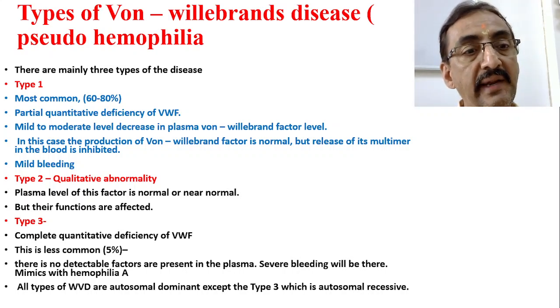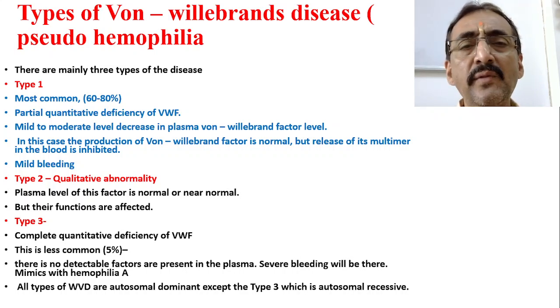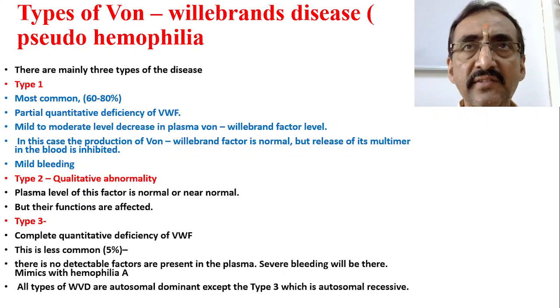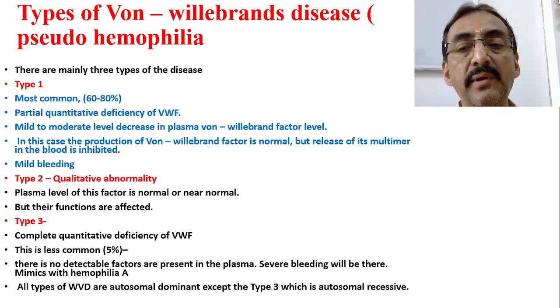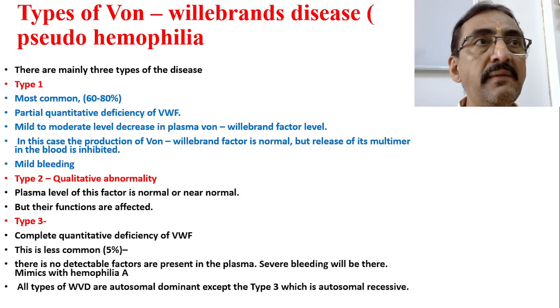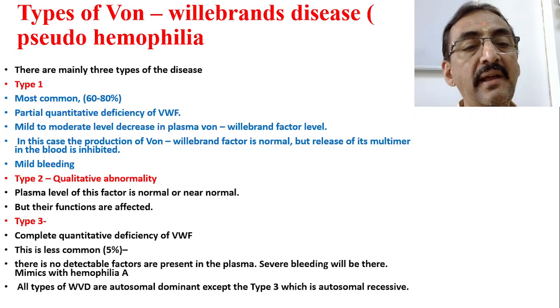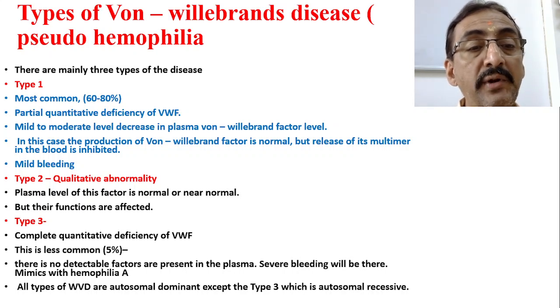Whereas in case of type 3, there is a complete quantitative deficiency of von Willebrand factor, and the total amount is only 5% or less, and no detectable factor is present in the plasma. So severe bleeding will be there, and many times it mimics hemophilia A. Therefore, it is also called pseudo-hemophilia. Because of severe bleeding, many times it mimics this. Now there is no detectable factor.